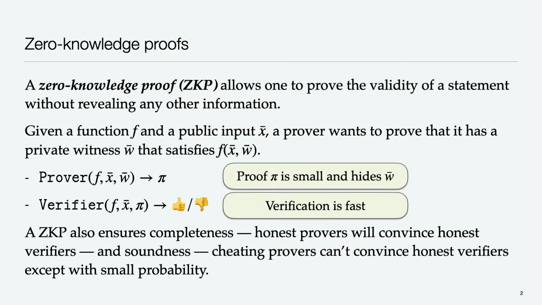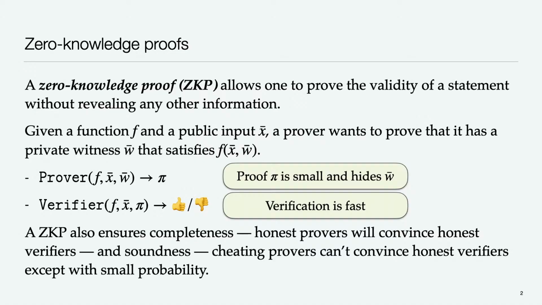A zkSNARK will also ensure some additional features, like completeness, meaning honest provers will convince honest verifiers, and soundness, meaning that cheating provers won't be able to get away with it. Well, there's a probability component, so they won't keep getting away with it. And on top of that, we will look for our proofs to hide any details of the witnesses, so that the verifier won't be able to determine the witness from the proof. And we'll also be interested in proofs that are small and making sure that verification is fast.